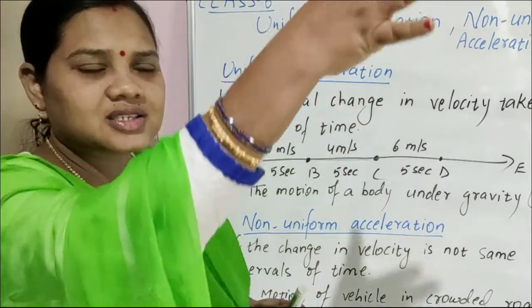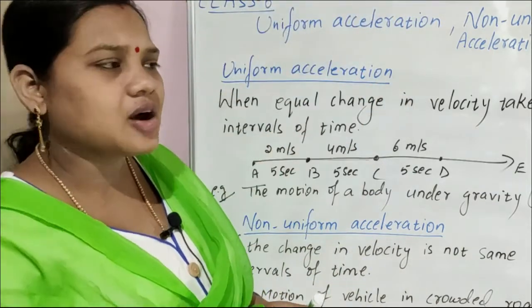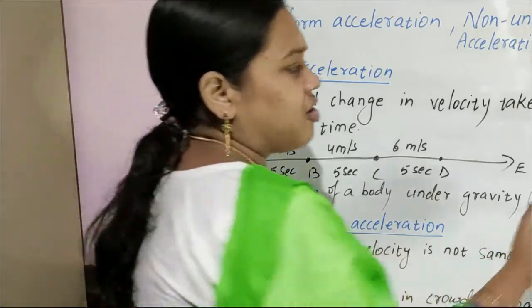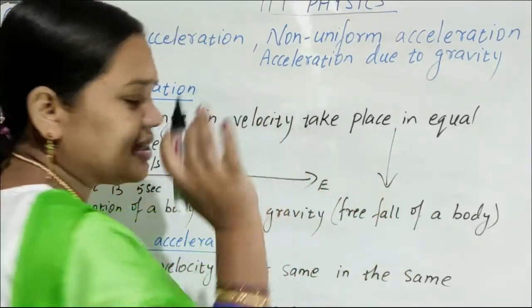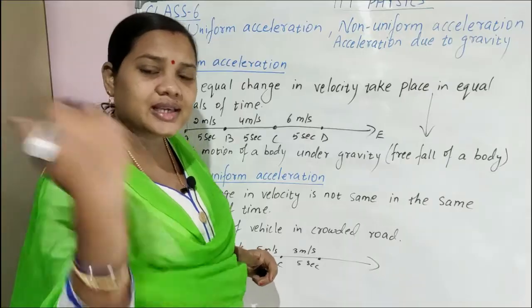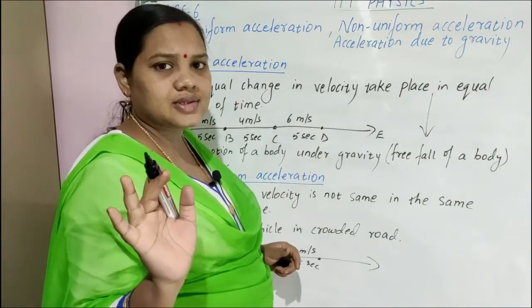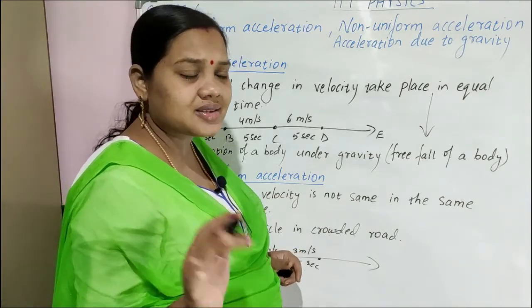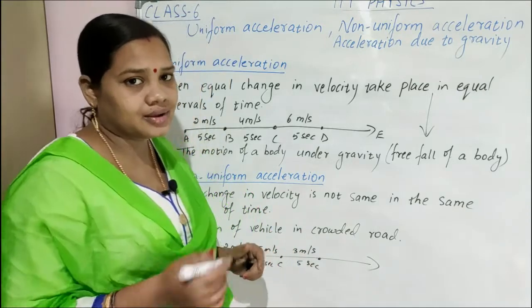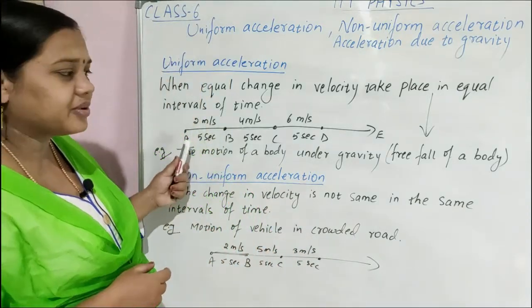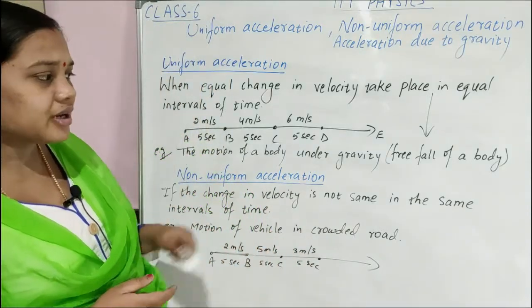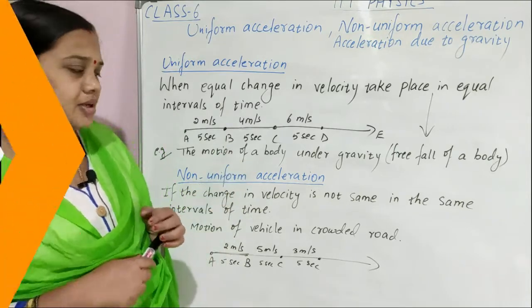Any body you take and just leave it falls freely downwards. Whenever a body falls freely downwards, its velocity continuously increases, and it increases uniformly. This is the best example for uniform acceleration, the free fall of a body.